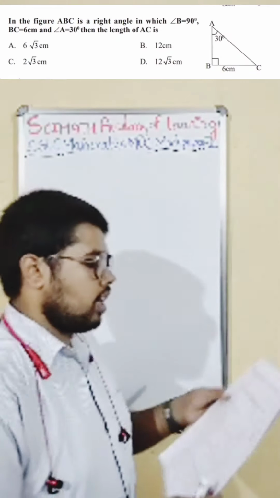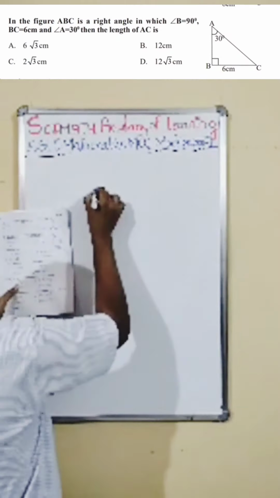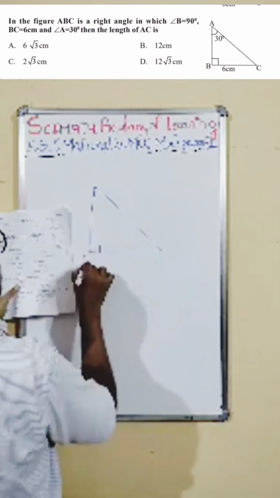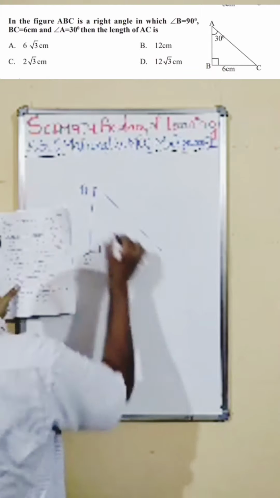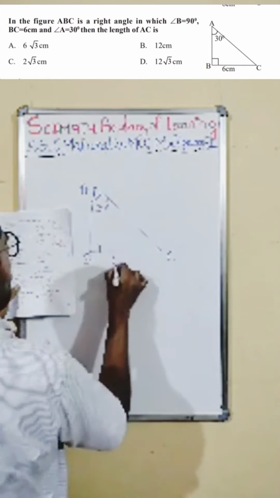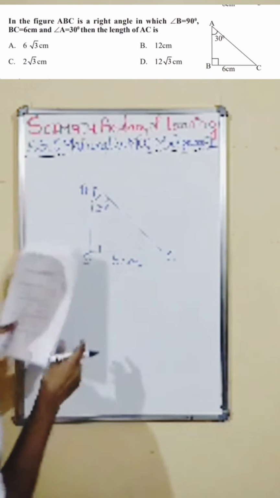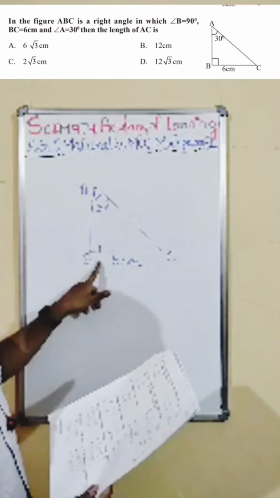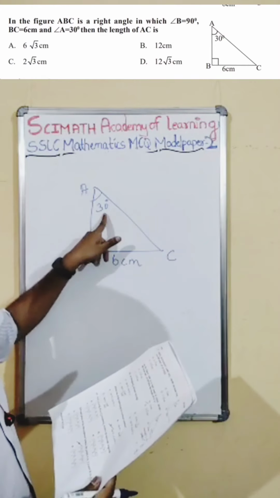The 17th one, they're given a drawing here. It is again from the concept of trigonometry. You see here, B, A, C. They're given this angle 30 degree and this value is 6 centimeter. Now in the figure ABC, right angle B 90 degree, BC is 6 centimeter, angle A is 30 degree.